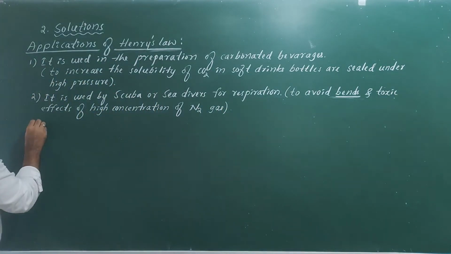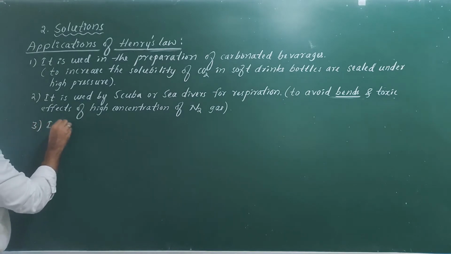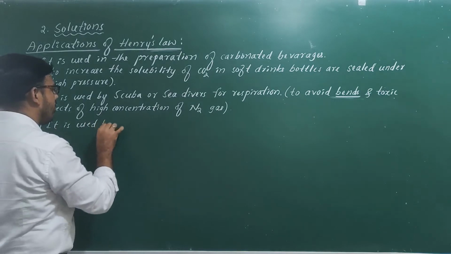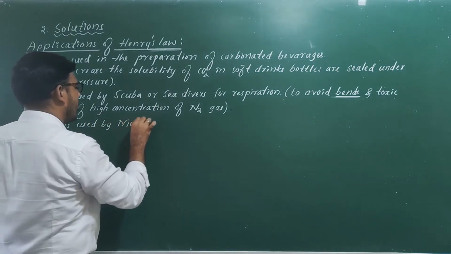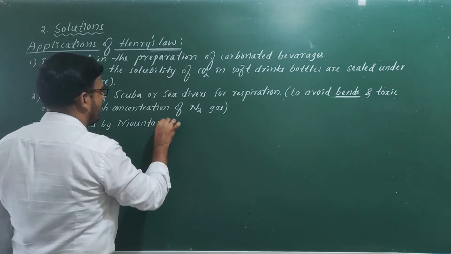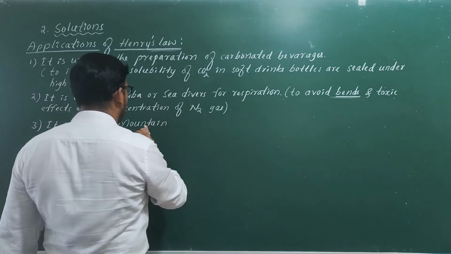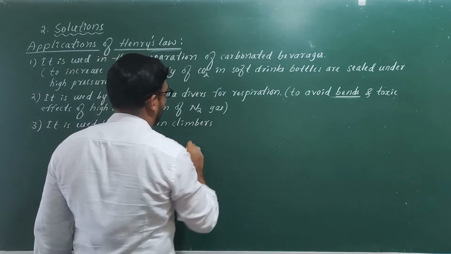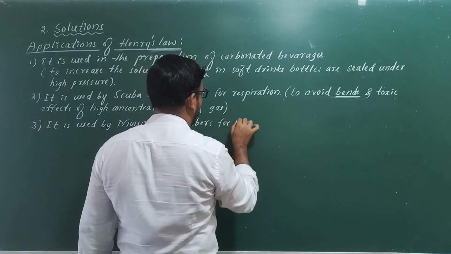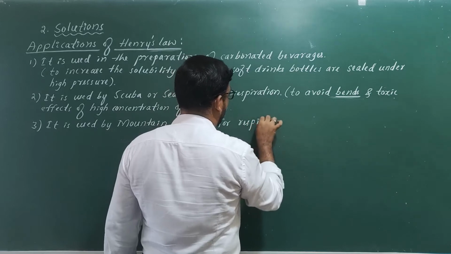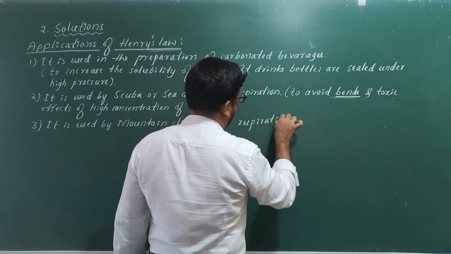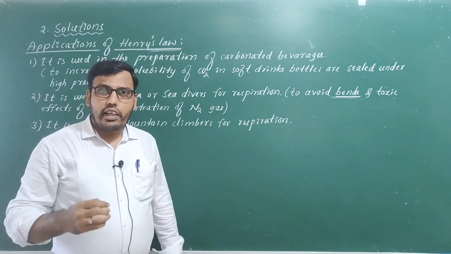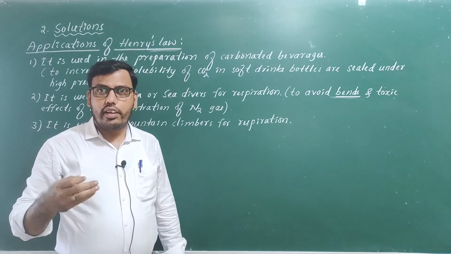Third application, it is used by mountain climbers for respiration. So Henry's law is used for mountain climbers also.